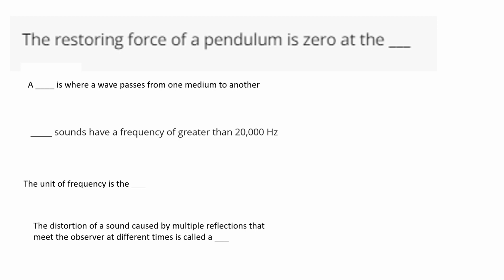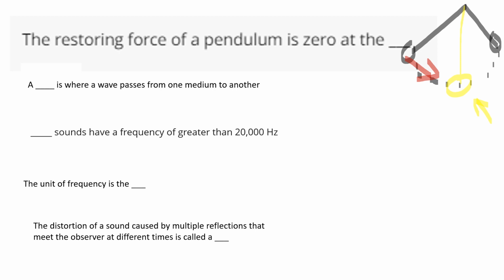So the restoring force of a pendulum is zero where? I've got a pendulum and it swings this way and it swings over here. The restoring force is caused by the weight of the pendulum pulling it down. Well, if I had my pendulum just hanging there and I didn't pull it back, it wouldn't move because there is no restoring force. There is no weight force that will pull it down to that position. Well, what is this position called? That's the equilibrium position. And at that point, the restoring force is zero.